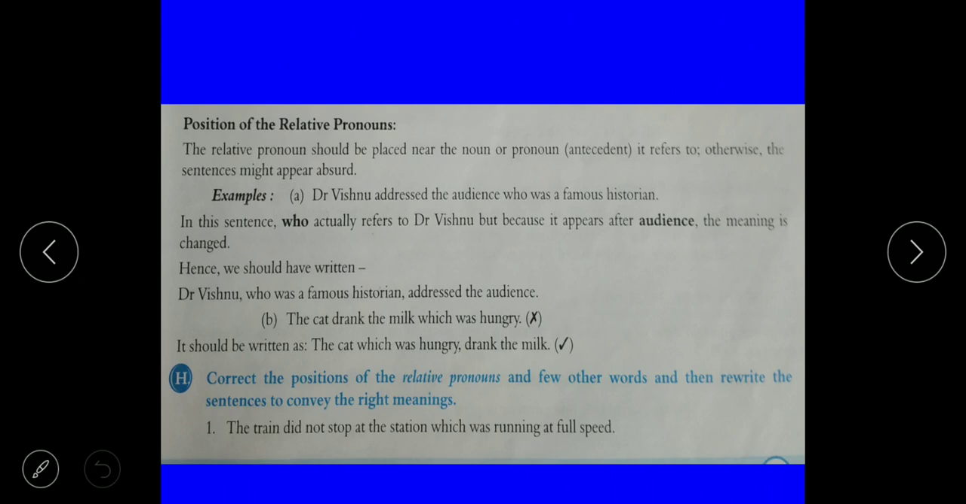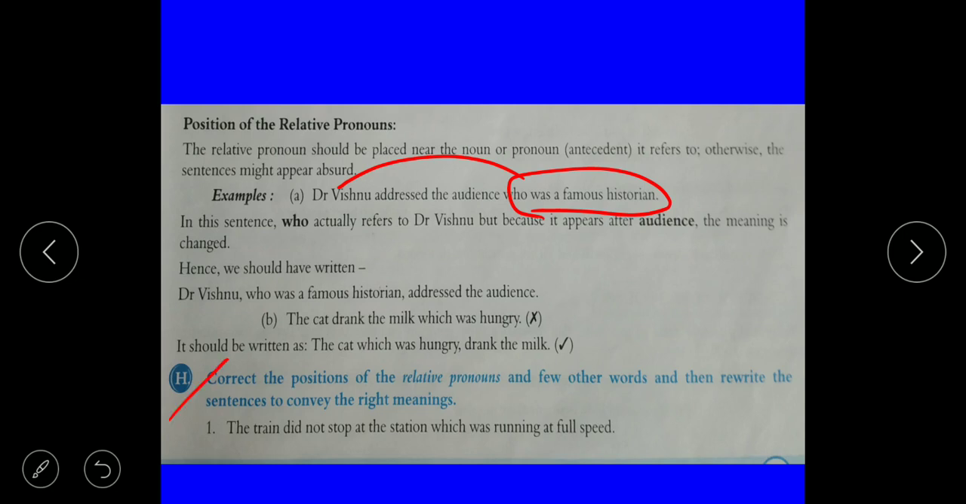Dr. Vishnu addressed the audience who was a famous historian. Here, who was a famous historian is for Dr. Vishnu. So we have to use the relative pronoun who after Dr. Vishnu. Dr. Vishnu, who was a famous historian, addressed the audience. So it is very important to place the relative pronoun in the right position, otherwise the meaning of the sentence will be changed. So correct the position.